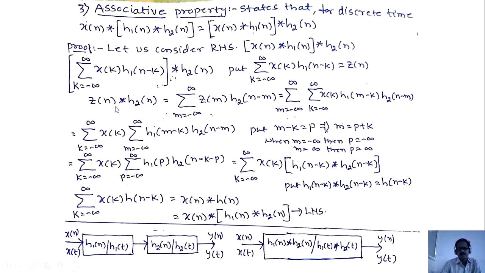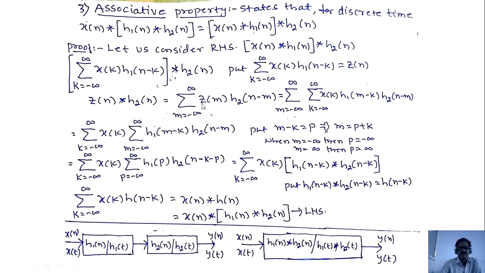Now applying the convolution formula for these two. Instead of k, because k is already defined and the input is not the same here, I am using another variable which is not predefined anywhere. Therefore, sigma m equal to minus infinite to plus infinite z of m into h2 of n minus m.